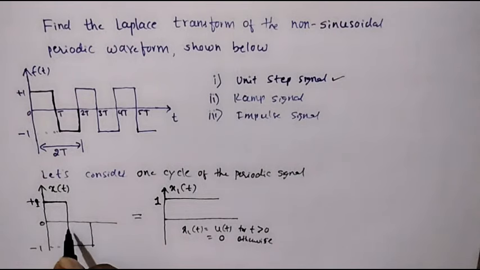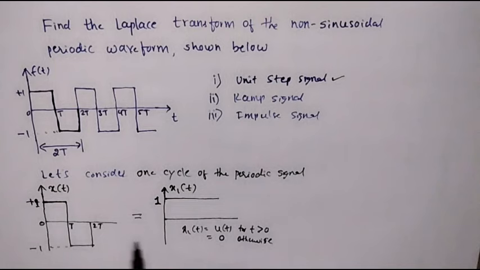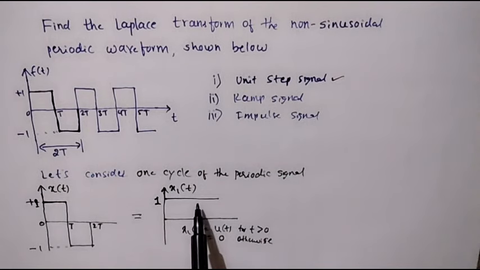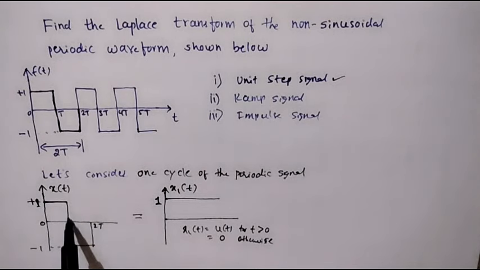Now we can observe here that this is T, this is 2T. This step signal is supposed to stop at t equal to T. At t equal to T, the value of this step signal should be 0.